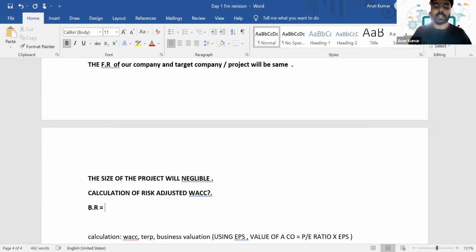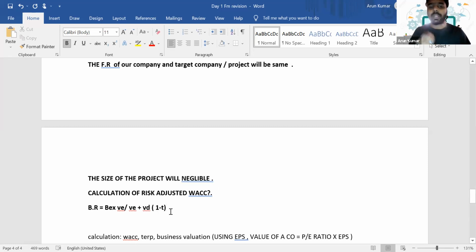So business risk is equal to beta E, that is the systematic risk, multiplied by VE divided by VE plus VD into 1 minus T. Okay.